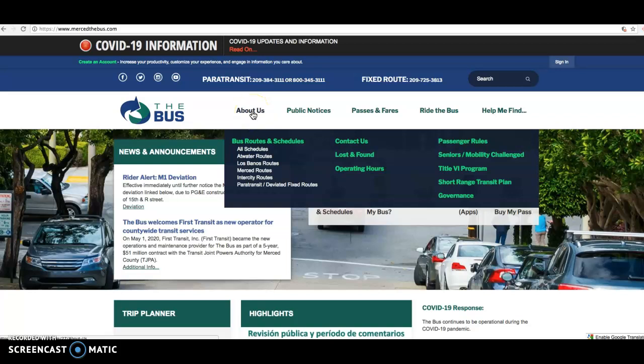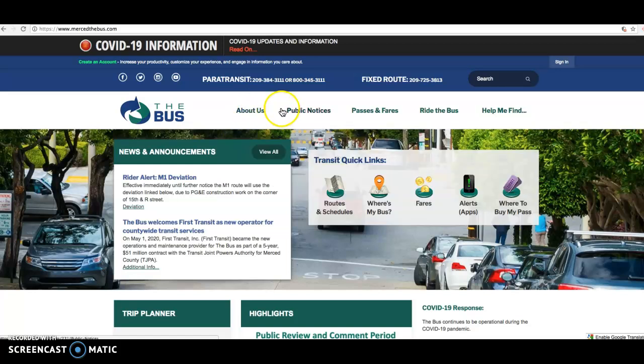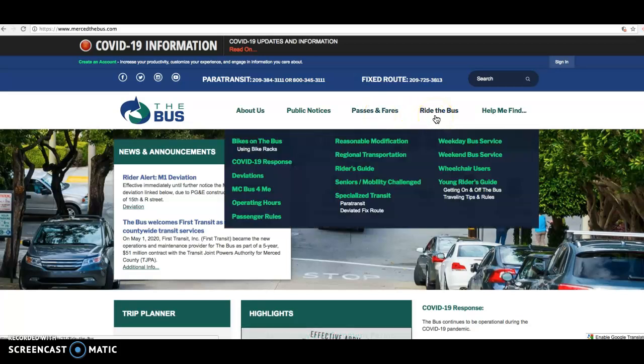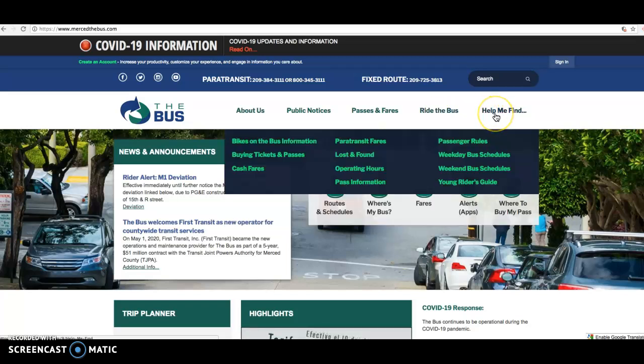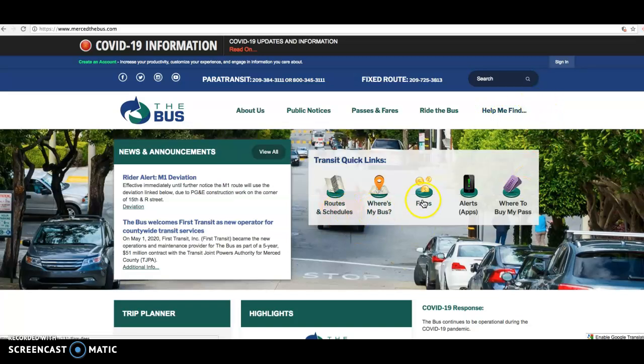It'll give you some information about them, some schedules about the cities that it runs through, some public notices, buses and fares, general rules and some information about riding the bus, and Help Me Find. So if you lost your sweater or your cell phone, hopefully that doesn't happen, you could go to this page to get information about it. Okay, so first I'm going to take you to fares.